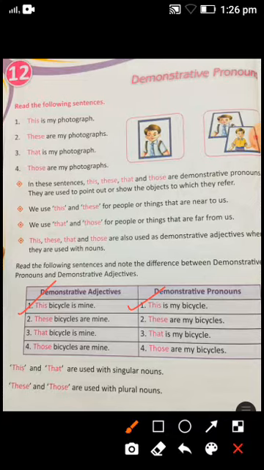Then these bicycles are mine, because this is plural form, and these are my bicycles. So you can see the difference clearly between the demonstrative adjectives and demonstrative pronoun. If you are going to use this is my bicycle in demonstrative adjective, then your sentence will be wrong. All right, as you can see, next page.